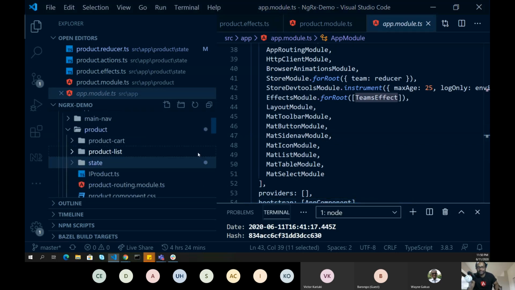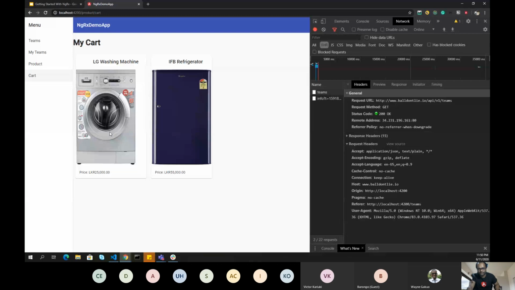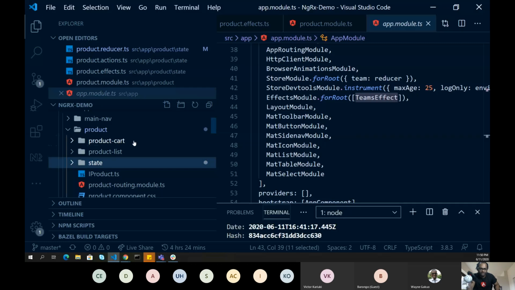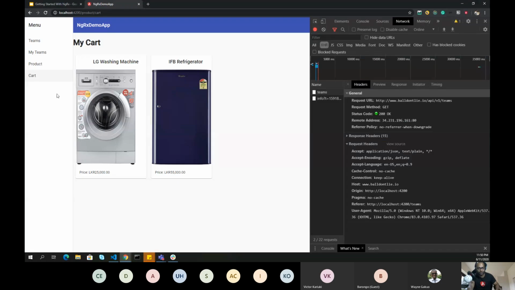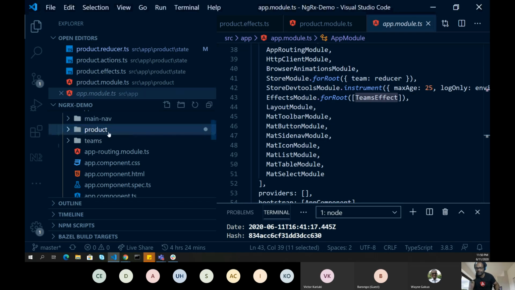Okay. The next thing which we want to see right now is how to get this data. We said we have all the data which is available inside my application in my store. Now I don't want to retrieve everything. For example, if I go to this cart page, I don't need all the other information, for example, what are the different products or what filters are applied. I just need the data which is available inside my cart. This is where we need selectors.